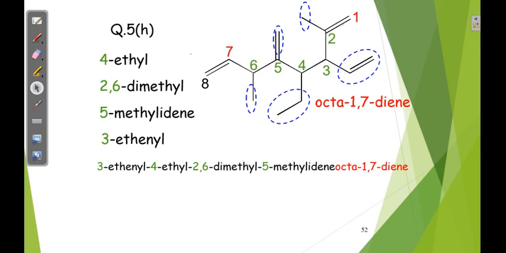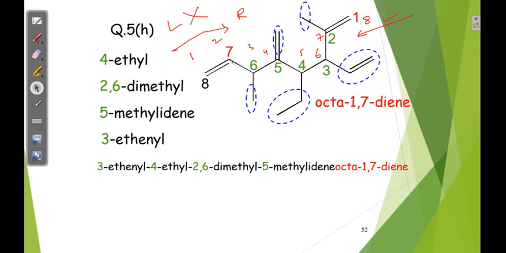Last time we took the numbering from here, 1 2 3 4 5 6 7 8, but in this numbering, left to right, the first double bond is there, here also the first double bond, second no substituent, but here the second has a substituent, so left to right is wrong numbering, right to left is correct numbering.